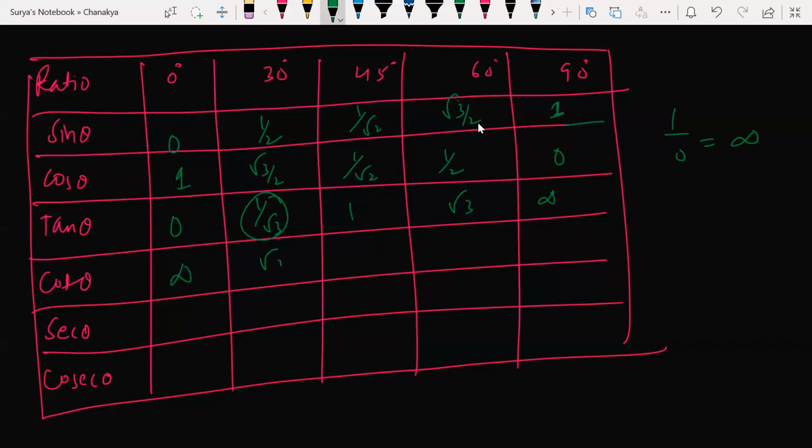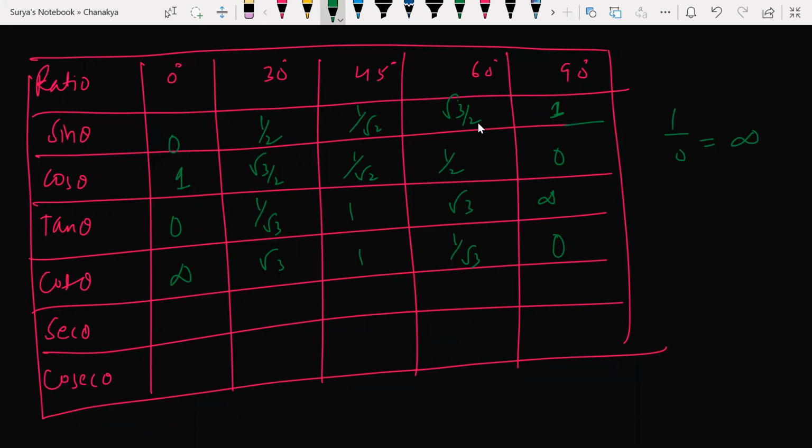So root 3 here. Reciprocal of root 3 is 1 by root 3. Reciprocal of 1 is 1. Here the reciprocal of 1 by root 3 is root 3. Sir, cot 45 is not defined, sir. Sorry? Sir, cot 45, 1 by 1 equal to 1. 1 by 1 is 1 only. 1 by 1 is 1, man.